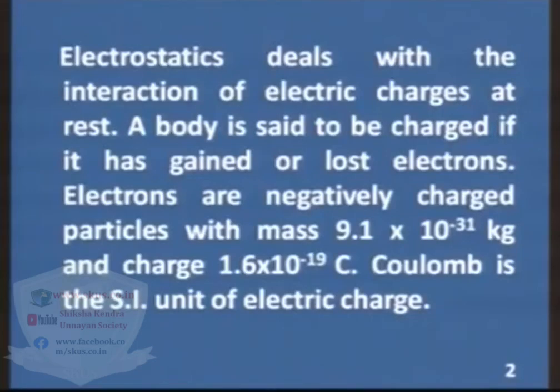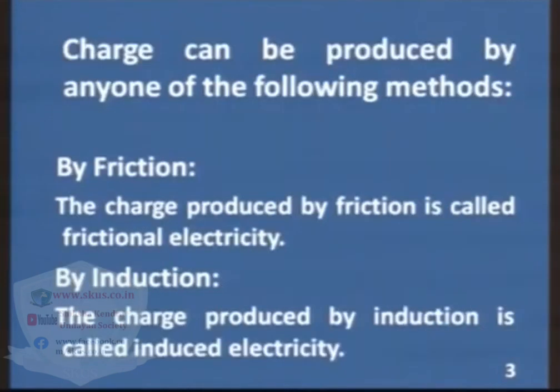Electrons are negatively charged particles with mass 9.1 into 10 raised to the power minus 31 kilogram and charge 1.6 into 10 raised to the power minus 19 coulomb. Coulomb is the SI unit of electric charge. If you want to produce electric charge, there are certain methods, and one very simple method is friction. The charge produced by friction is also called frictional electricity.